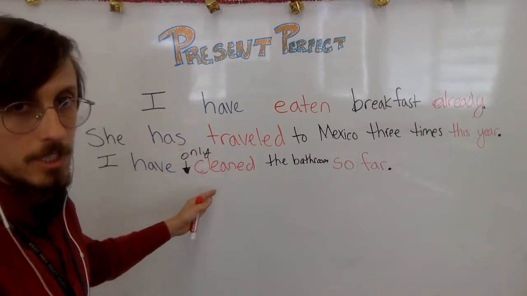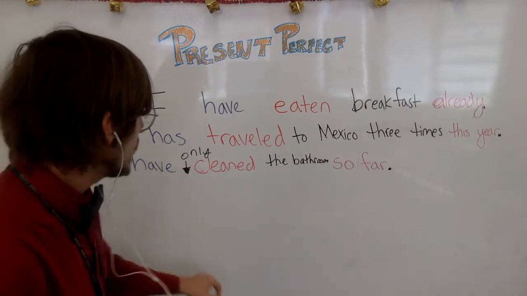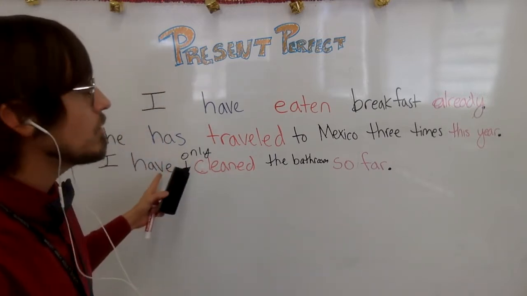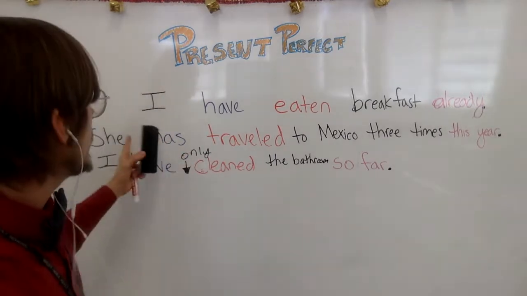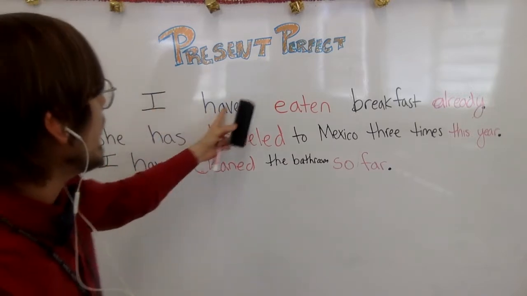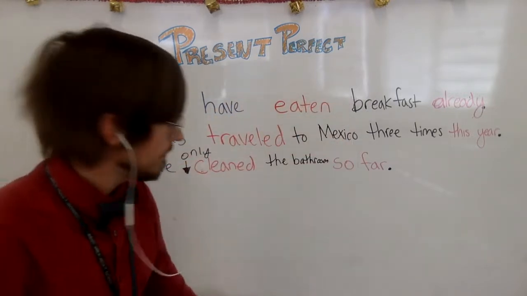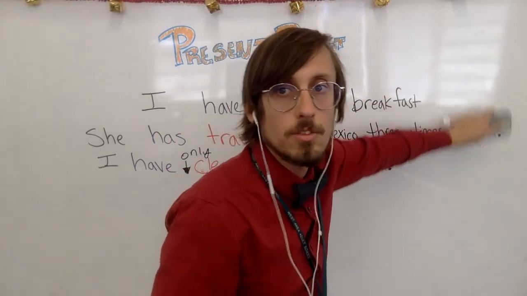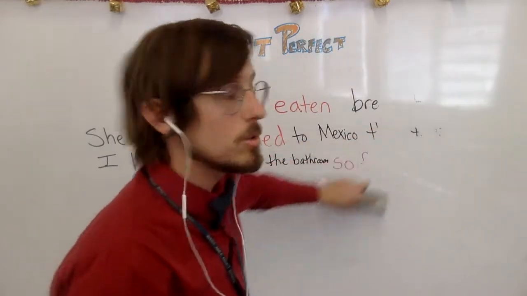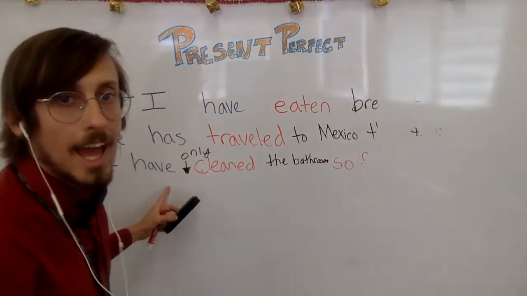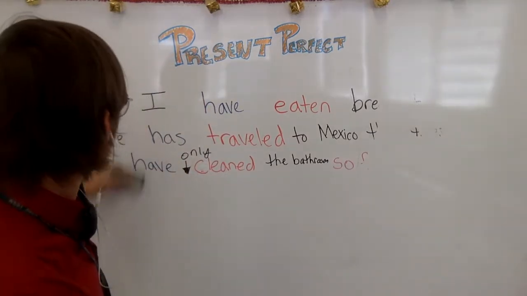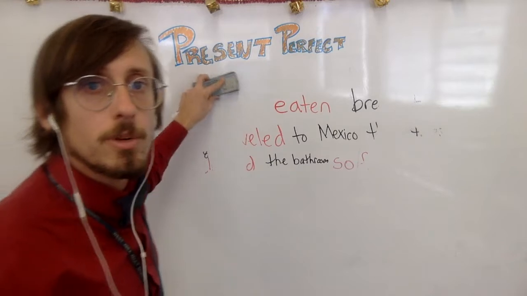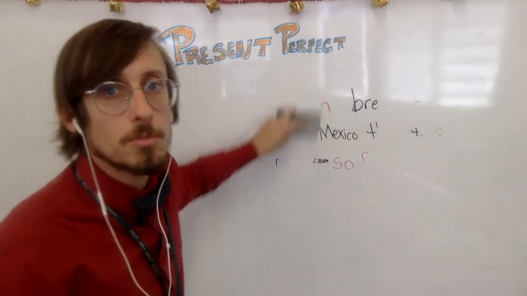I have only cleaned. We could also use words like already. I have already. Or she has already. I have already eaten breakfast today. There are lots of options of words that we can use in between have and the participle. Well, there are a few examples of how you can use the present perfect.